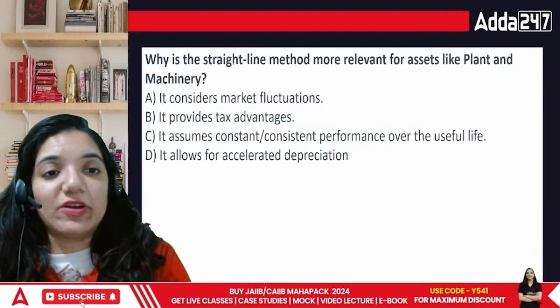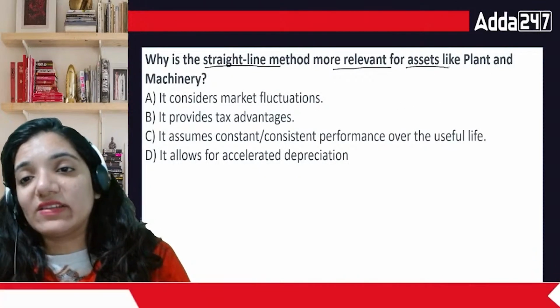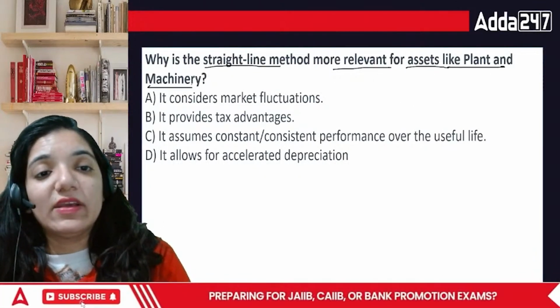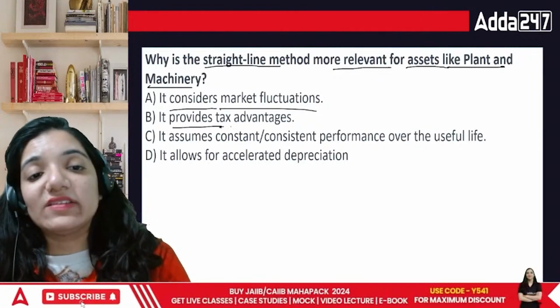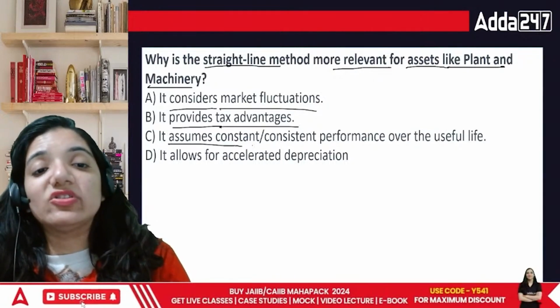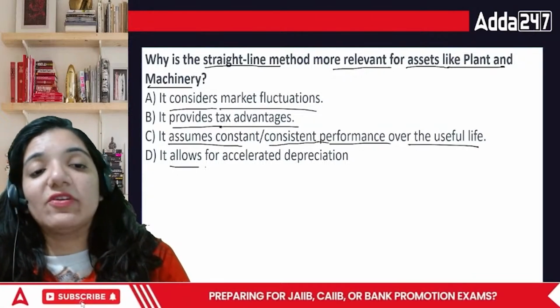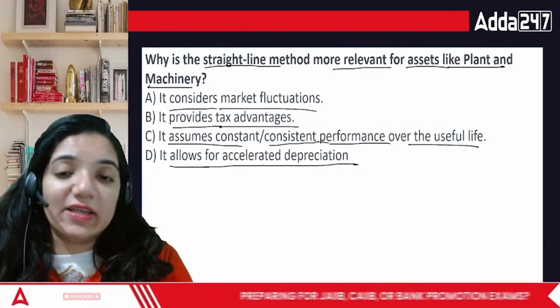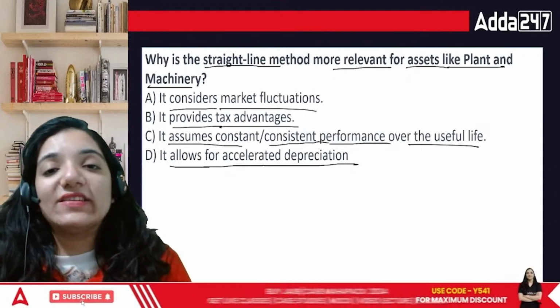Now comes the next point. Why is the straight line method more relevant for assets like plant and machinery? It considers the market fluctuations. It provides tax advantages. It assumes the constant, consistent performance over the useful life, or it allows for accelerated depreciation. What would be the answer? Why is the straight line?